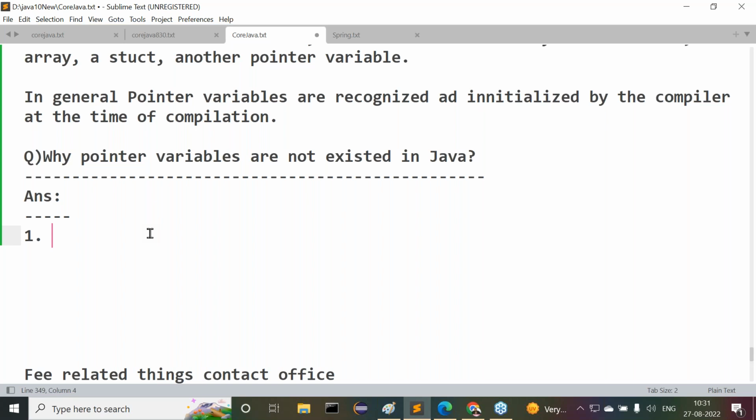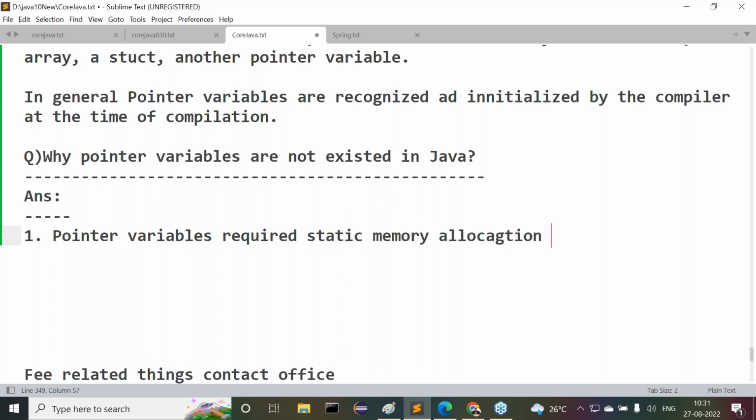So by this we can understand pointers are not suitable in the case of Java, but pointers are suitable in the case of C and C++. Why? Because C and C++ are following static memory allocation only. So the point is, pointer variables require static memory allocation.